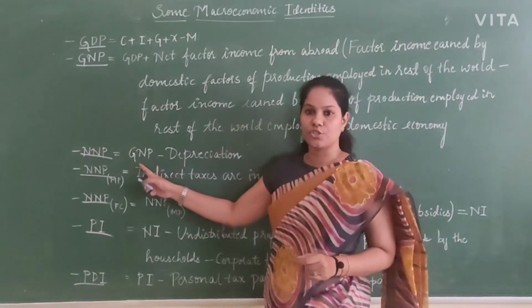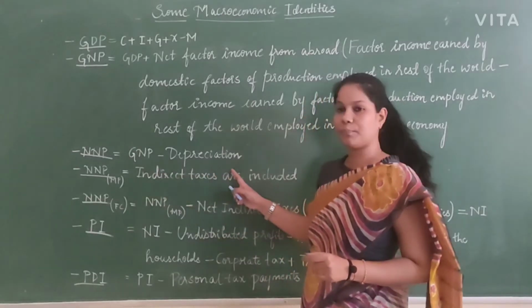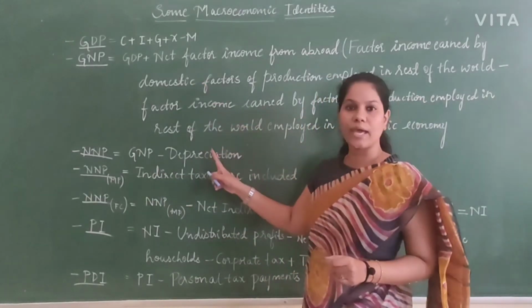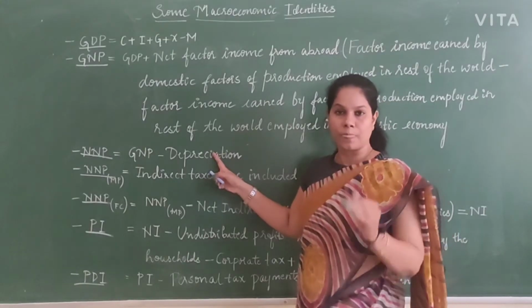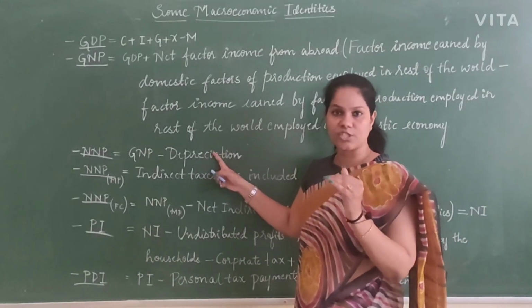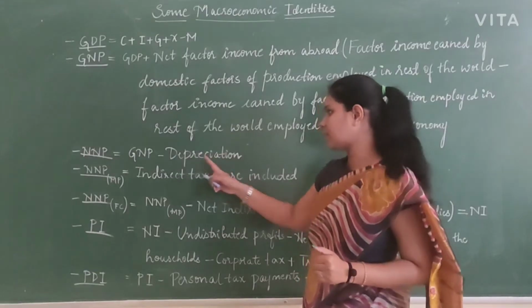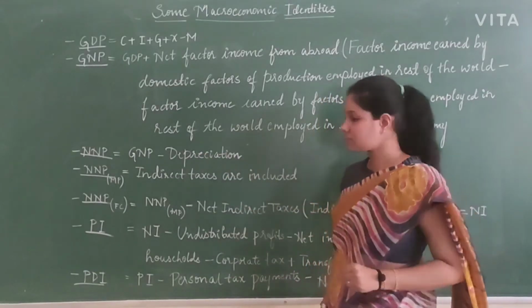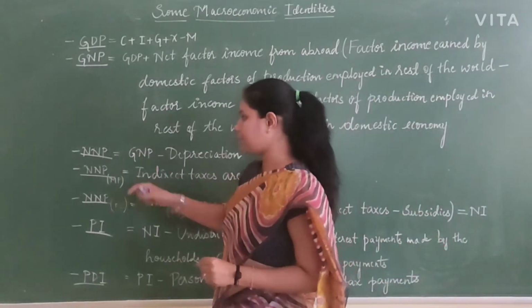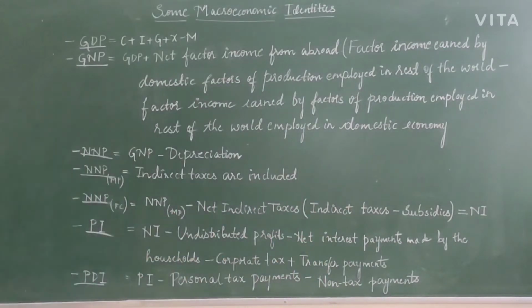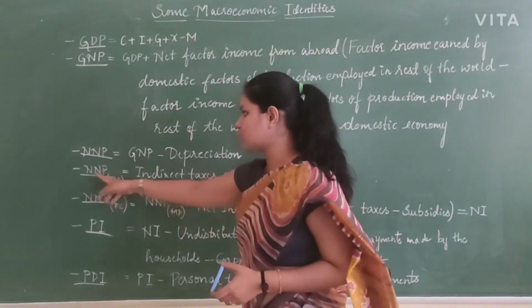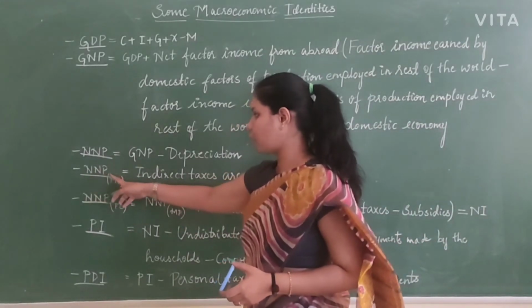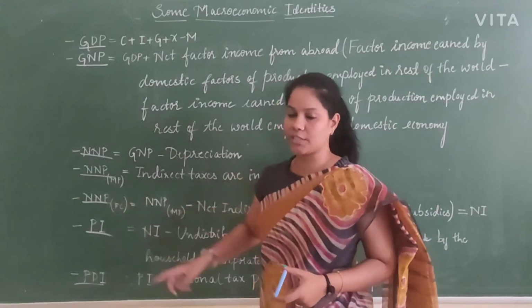That is called depreciation. Wear and tear of any capital goods will be counted as depreciation. So in this situation, GNP minus depreciation. So from the GNP we have calculated, if you subtract the value of the capital goods which is removed each and every year, that will be called depreciation. So after the depreciation, you have here NNP MP, which is net national product with market price.